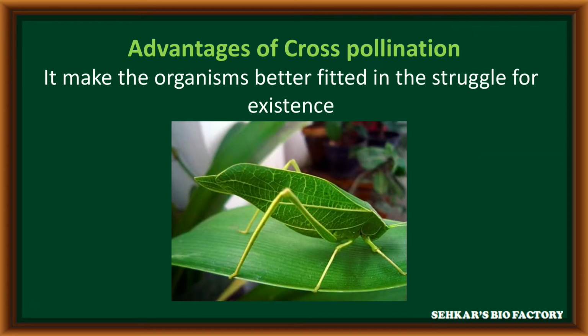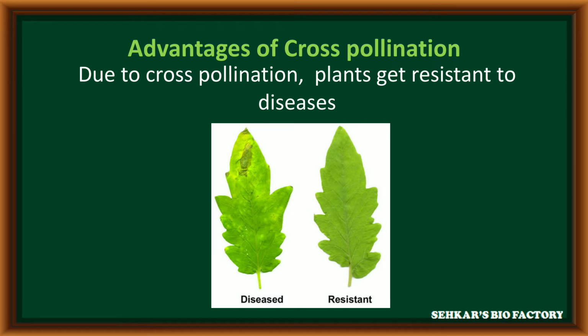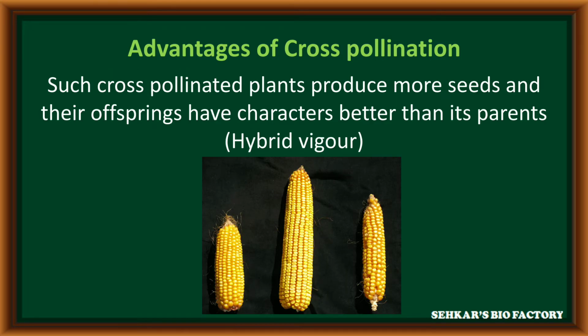With the help of cross-pollination, when variations are introduced in an organism, that helps it to fit in the changed conditions and exist. Cross-pollination also increases resistance to various diseases in plants. Due to cross-pollination, more seeds are produced in offspring compared to their parents. That phenomenon is called hybrid vigor.